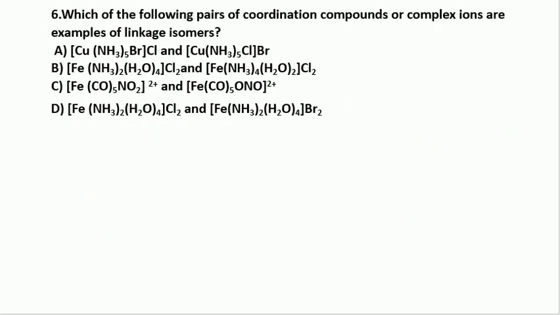Now see the next example. Which of the following pairs of coordination compounds or complex ions are examples of linkage isomerism? As we know, the ambidentate ligand shows the linkage isomerism.